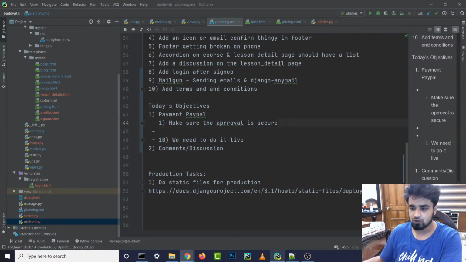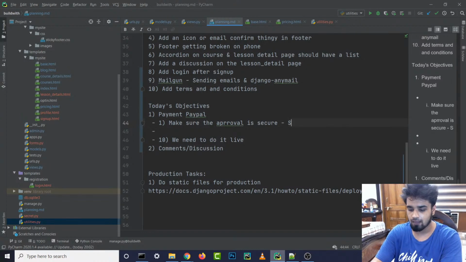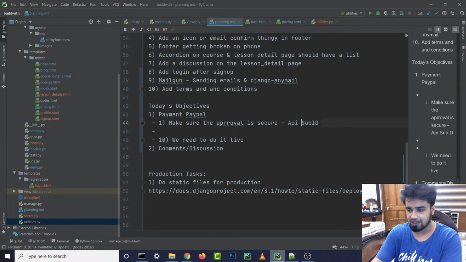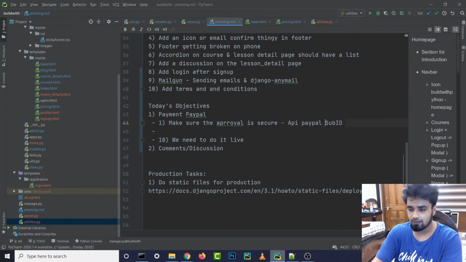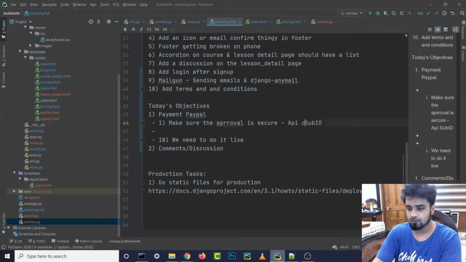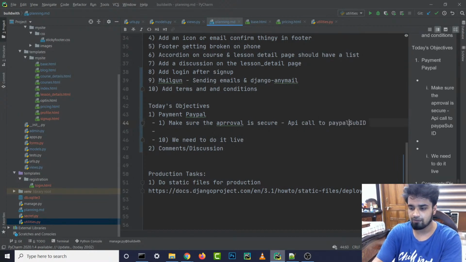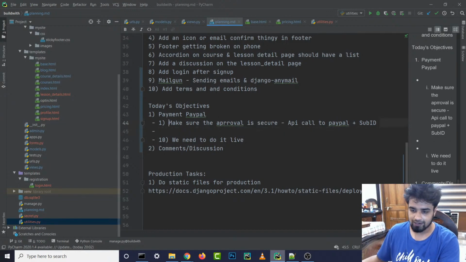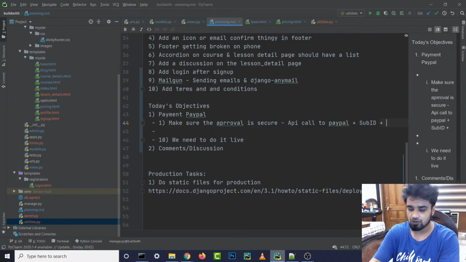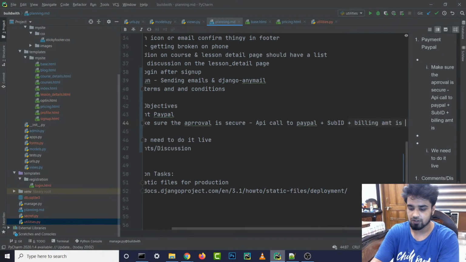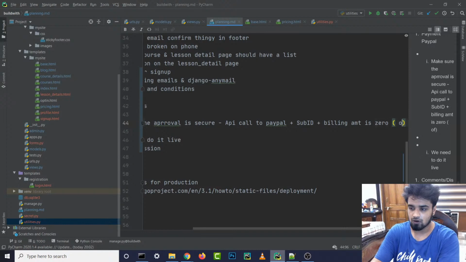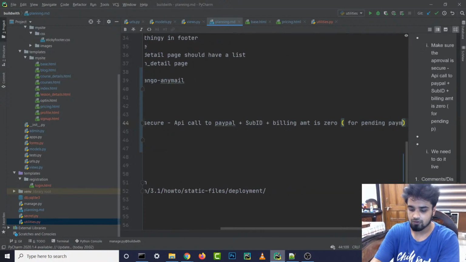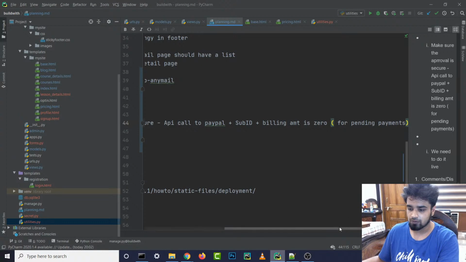We are going to use the sub ID and make an API call to PayPal. We can use this sub ID to make sure that the user has subscribed or not, right? We are also going to check whether the billing amount is 0 or not. Billing amount is 0 for pending payments, so we also need to figure that out.